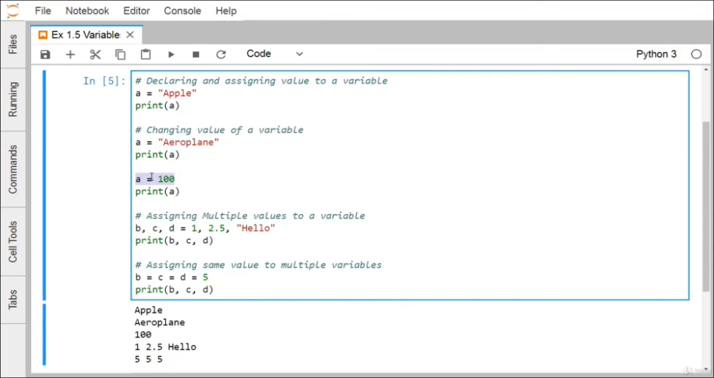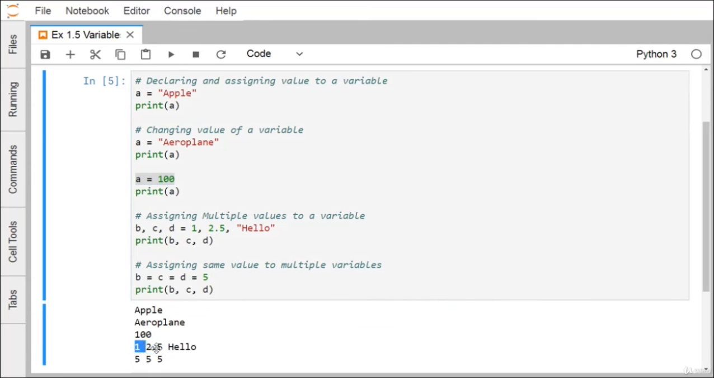So here we have written a is equal to 100. So in the next part of the code, a will be treated as of the type integer until and unless a is initialized with some other type of value. Assigning multiple values to variables: b, c, d, all these three variables are assigned 1, 2.5 and hello respectively in a single line. So 1 will be assigned to b, 2.5 will be assigned to c, and hello will be assigned to d. When you are printing b, c and d, we get the outcome as 1, 2.5 and hello.